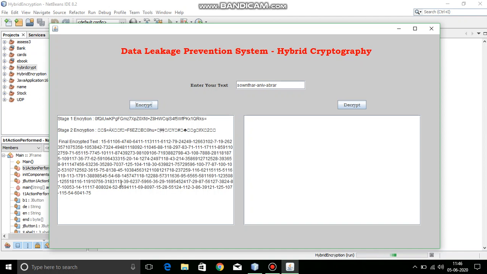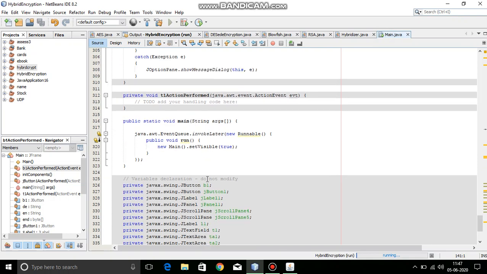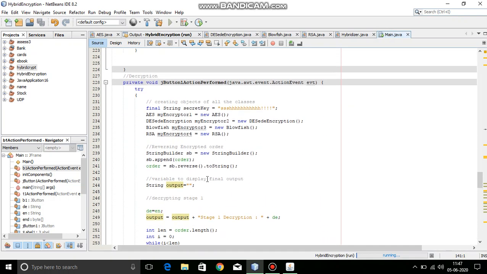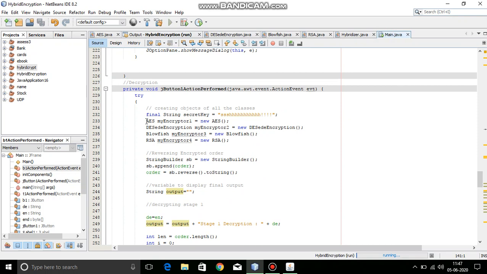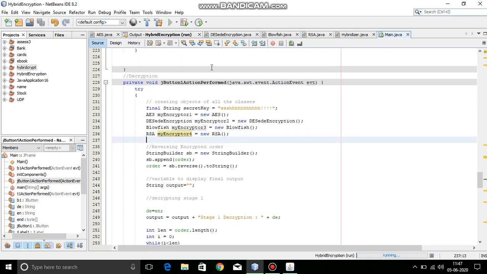Now you can see that the text is getting encrypted in three stages. The first two stages are completely randomly generated. For this demo purpose, I have included what algorithms are used here. 1 and 3 stand for AES and Blowfish respectively. I'll show you where. We have created objects for the classes AES, Triple DES, Blowfish, and RSA, numbered 1, 2, 3, and 4. With this respective order, it will get executed. So I'll show you the demo.